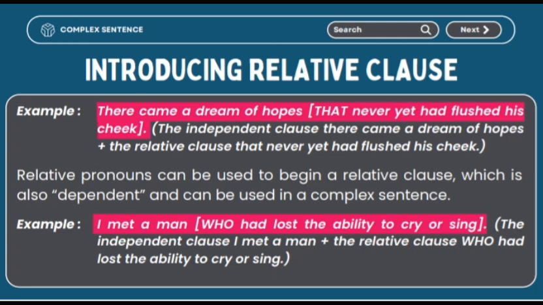For example: there came a dream of hopes, and the explanation, that never yet had flushed his cheek. The independent clause is there came a dream of hopes, plus the relative clause that never yet had flushed his cheek.